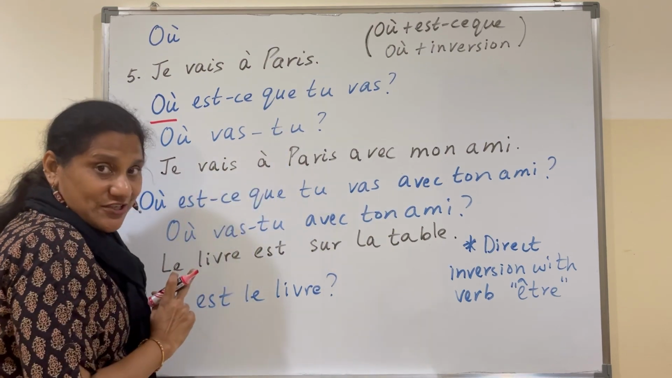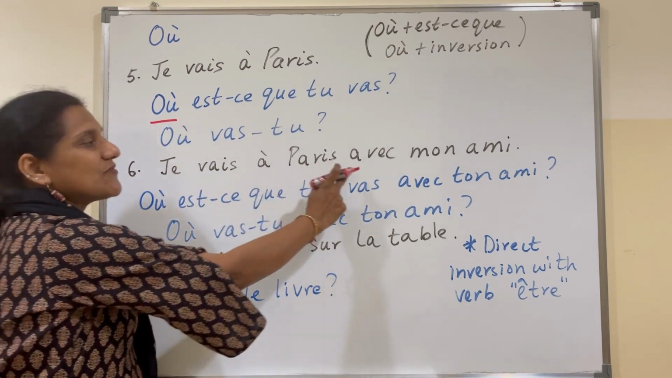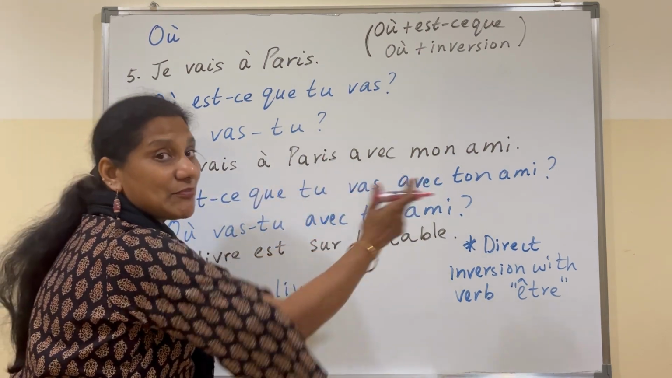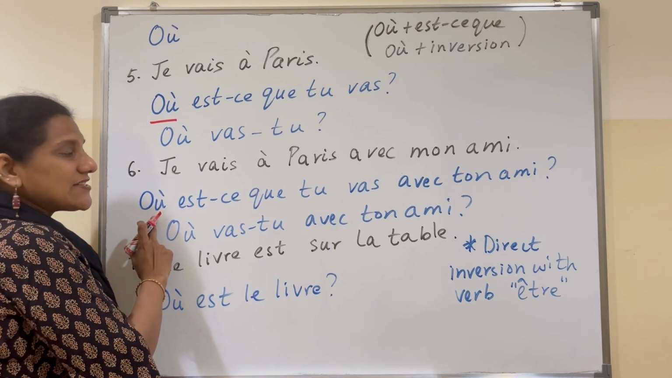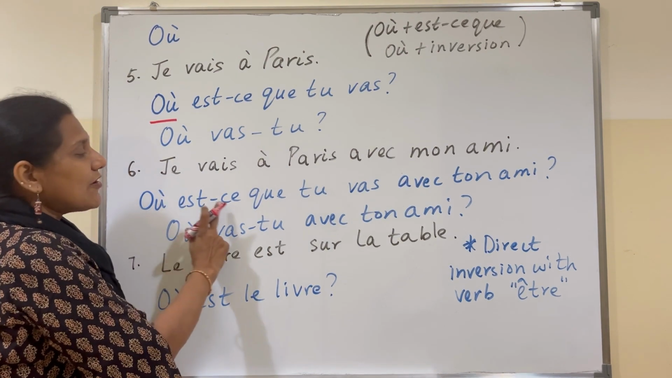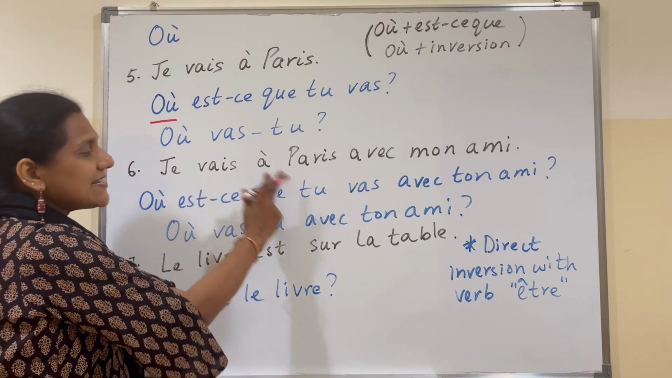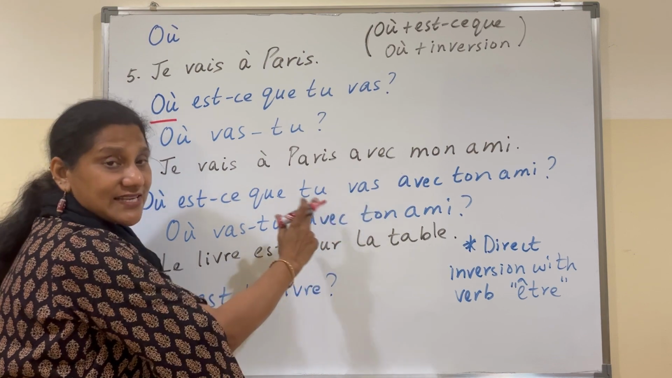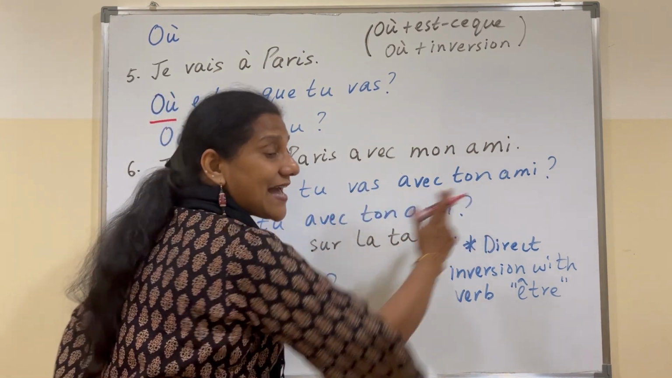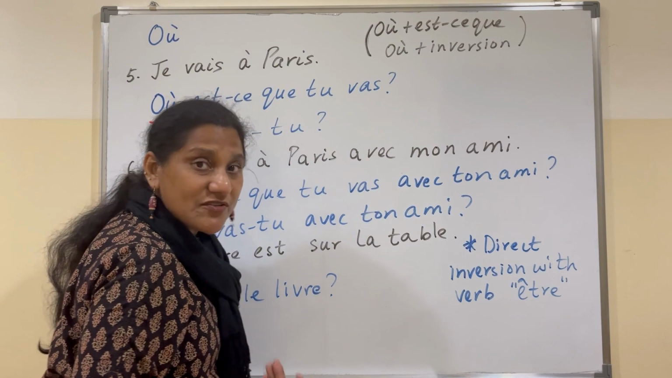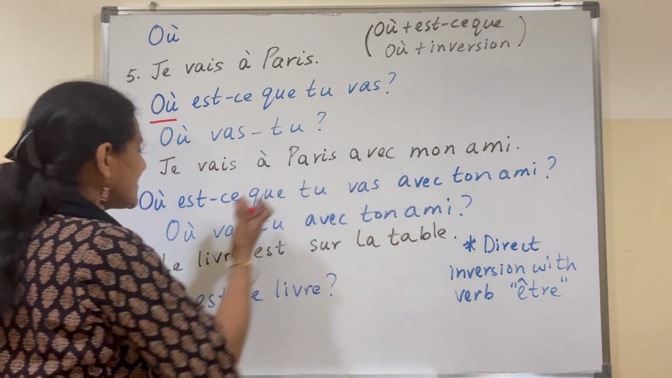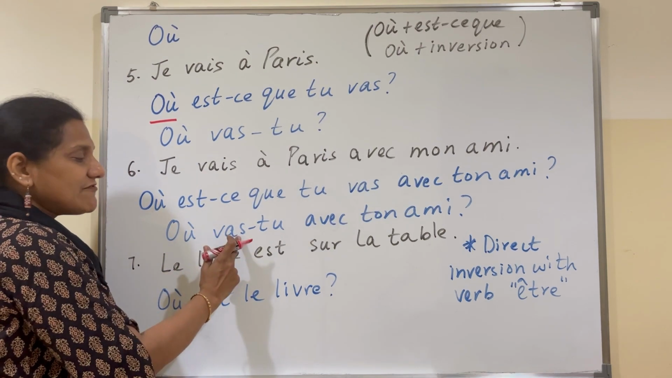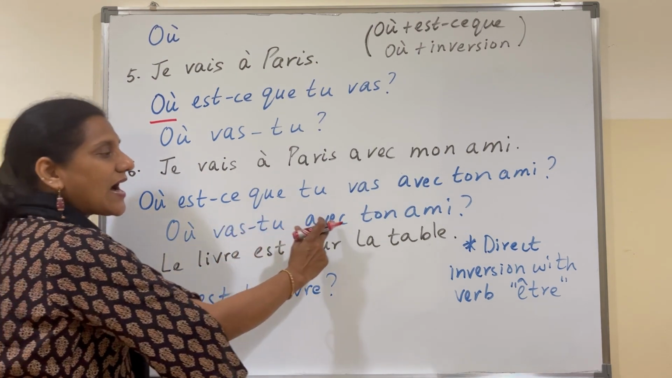That is inversion. Now let's look at the same question with some extra words. Je vais à Paris avec mon ami. Right? So again, my question format will be où, where, followed by est-ce que. Write the subject pronoun by changing it. Write the verb by writing the corresponding verb. And write the extra. Remember when I was giving you the steps or the rules, I had said extra. So this is it. Now I don't want to use est-ce que. What do I do? I write où plus inversion, vas-tu avec ton ami.